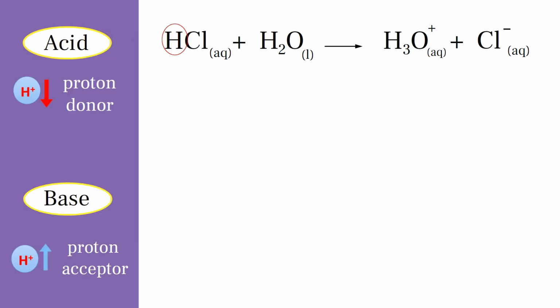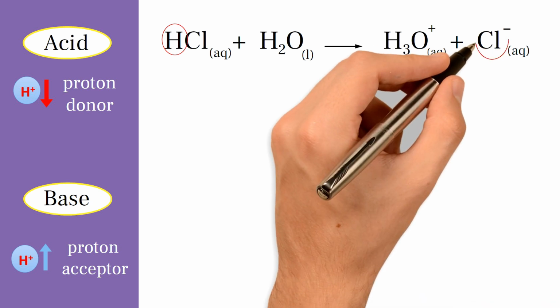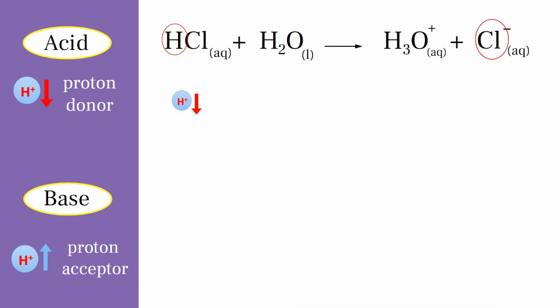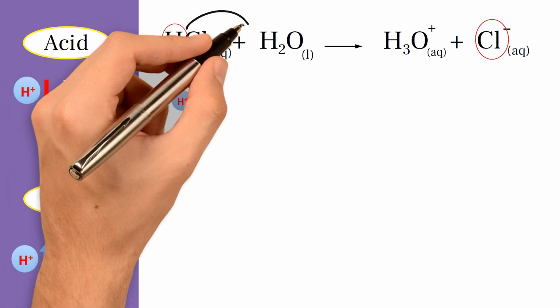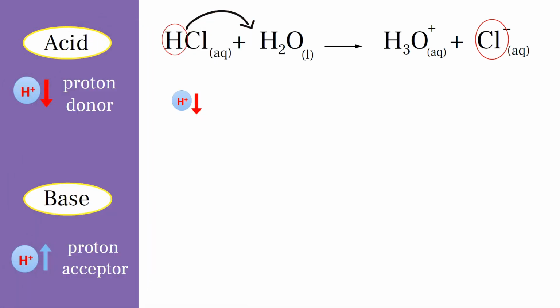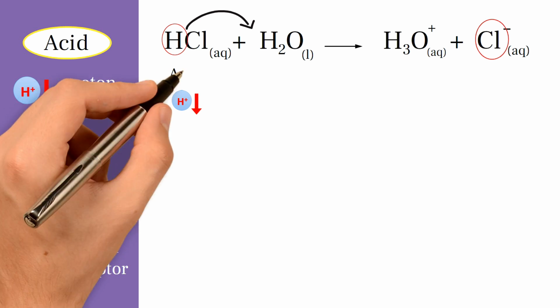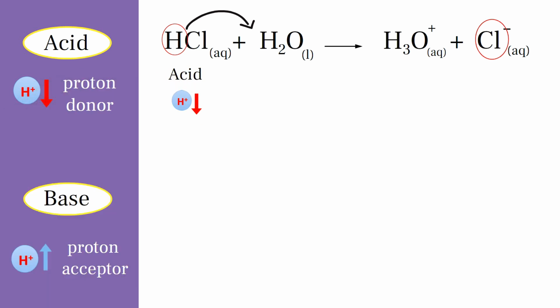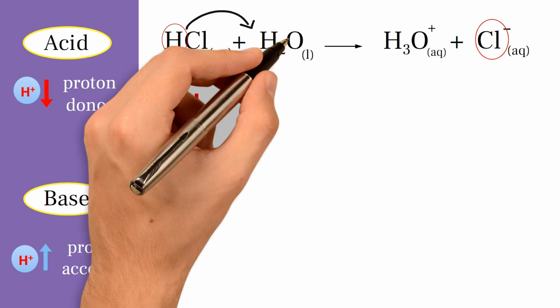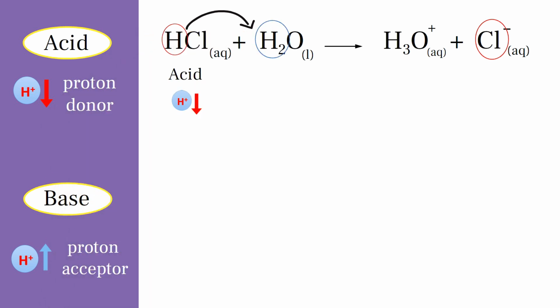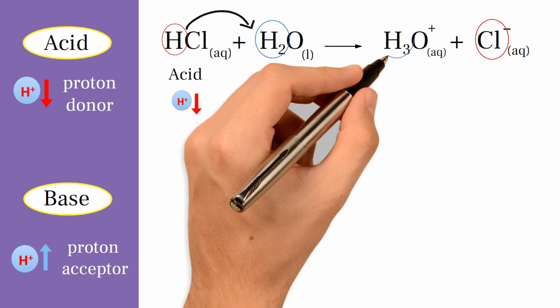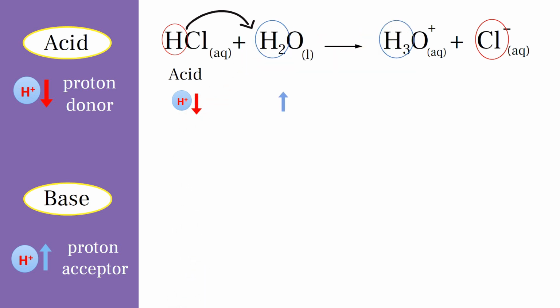As we notice, HCl is a substance in which the number of its hydrogen atoms decreases, which means it's a proton donor. So according to the concept of Bronsted and Lowry, HCl is the acid in this reaction. While water is a substance in which the number of its hydrogen atoms increases, which means it's a proton acceptor. So H2O is the base in this reaction.